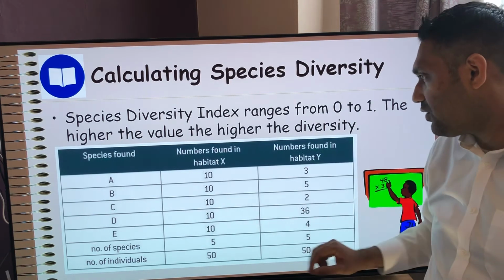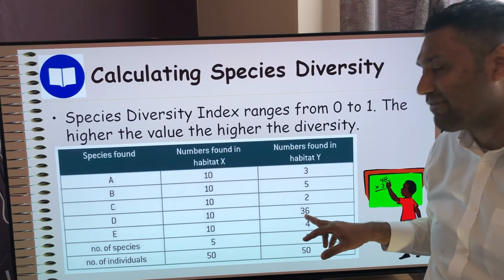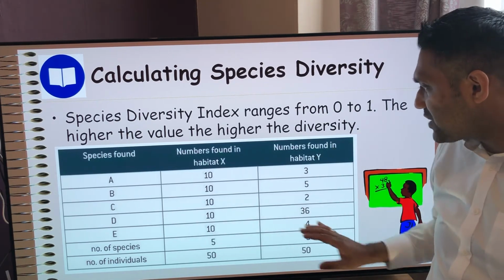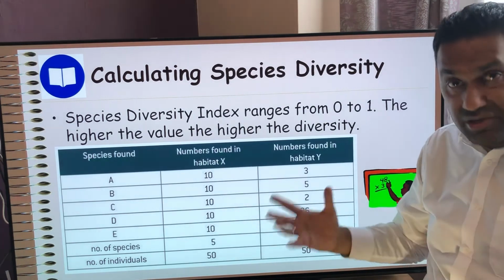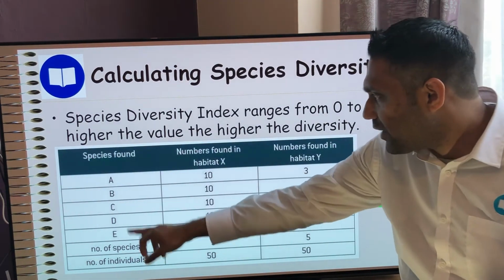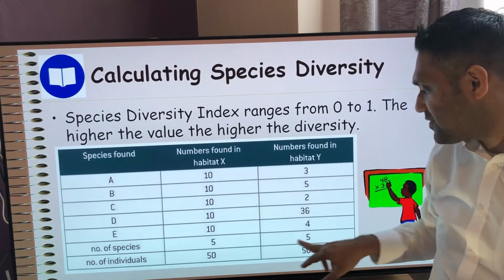For C, I've got 2, and so on. But D, look, I've got loads more, an abundant 30 Ds, daffodils, right? 36. Okay, so they're not evenly distributed, whereas these guys are more evenly abundant, evenly distributed. But the thing is, how many species have I got? I've got A, B, C, D, E, I've got 5. How many for this one? I've also got the same 5 species.